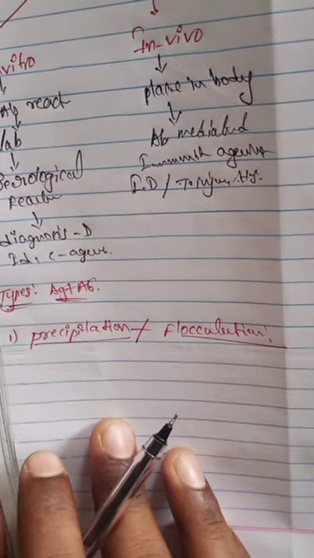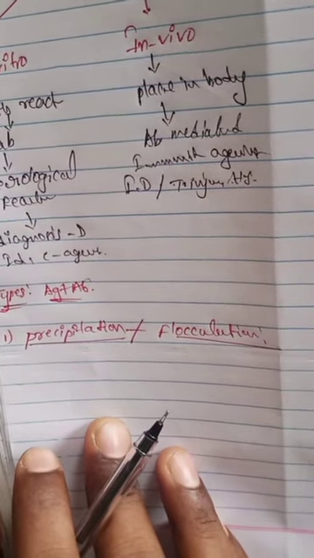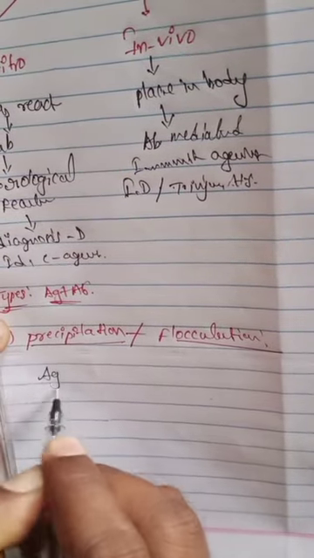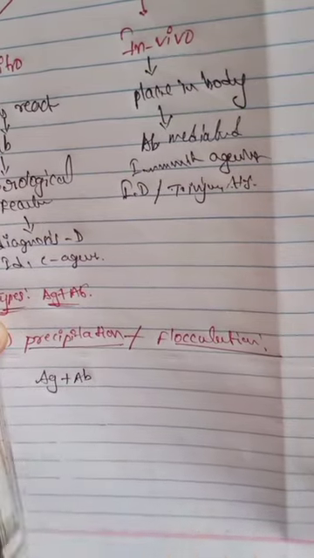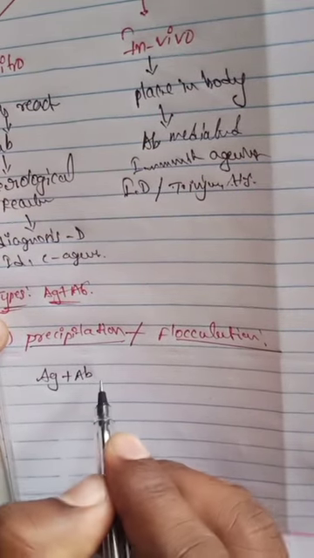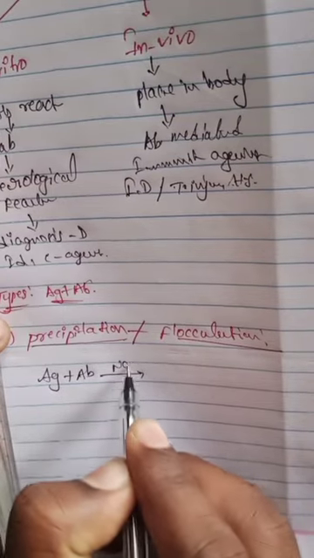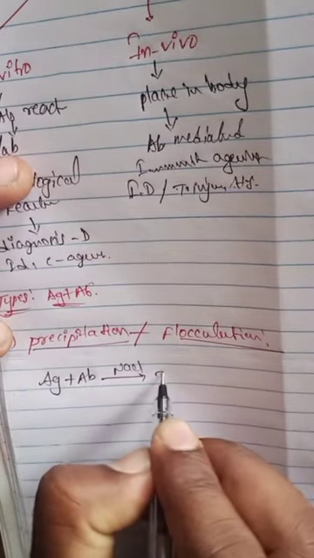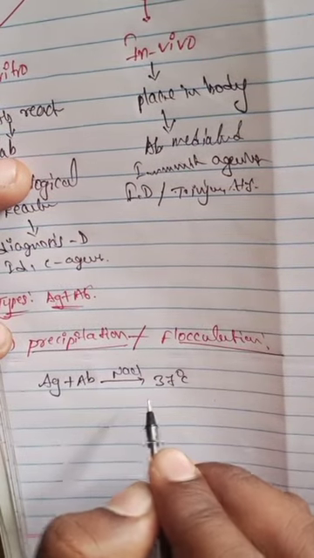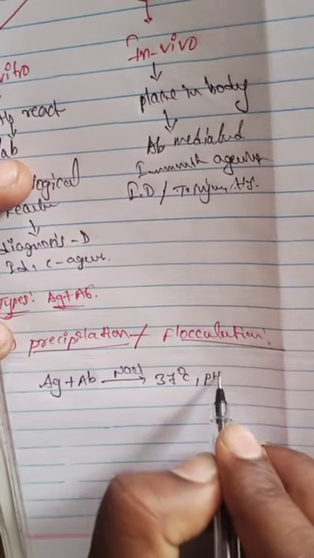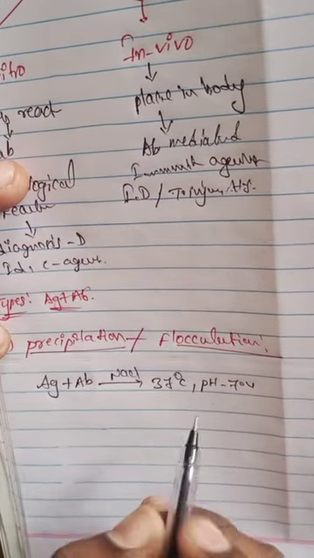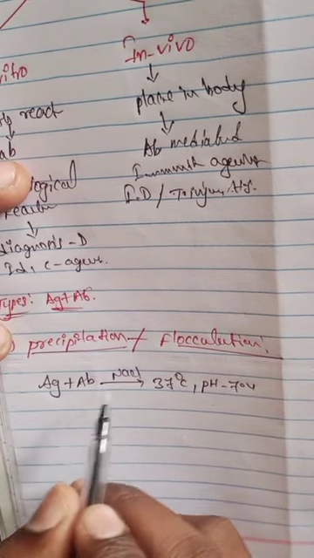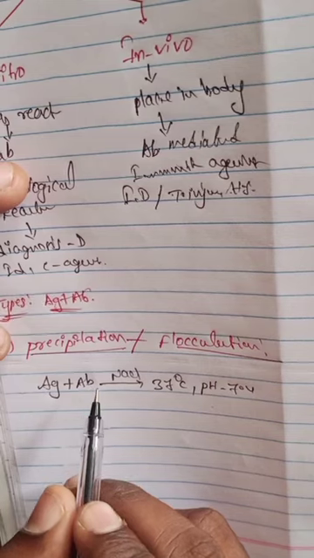Here, when a suitable antigen combines with the antibody in the presence of NaCl, at a suitable temperature of 37 degrees Celsius and a pH of 7.4, the antigen binds with the antibody.